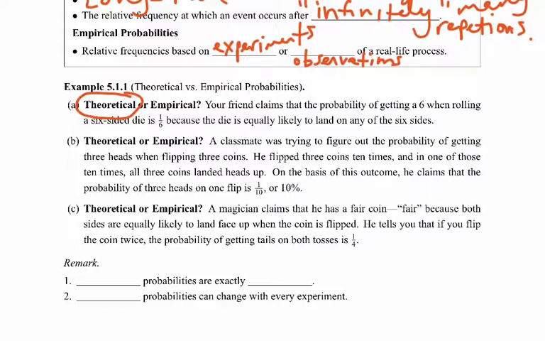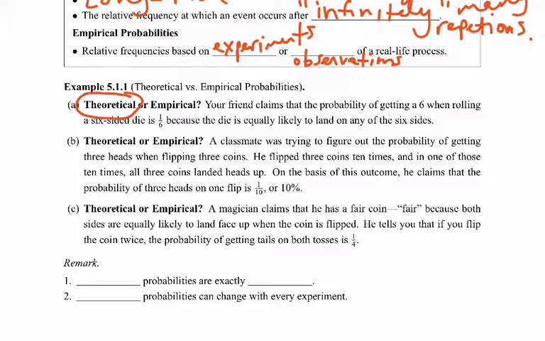Does that mean it's going to happen that way every single time? No, I could toss the die 6 times and 3 of the times it lands on 6. But theoretically, if we were to do this an infinite number of times, for every 6 tosses, one of them should land on a 6. So that's our theoretical probability.